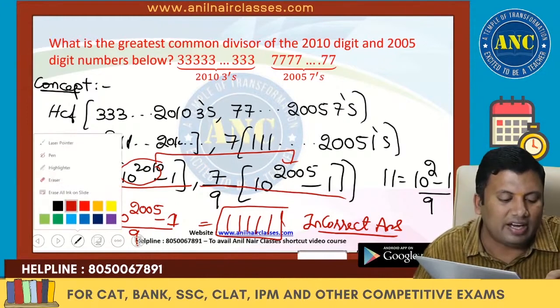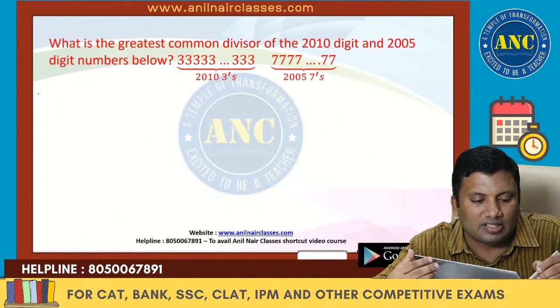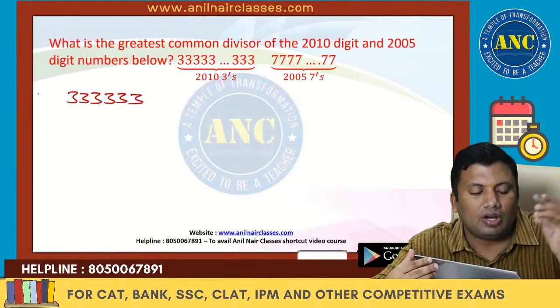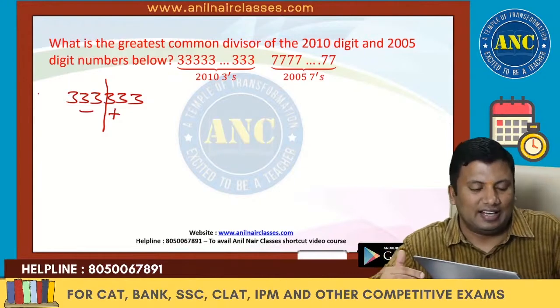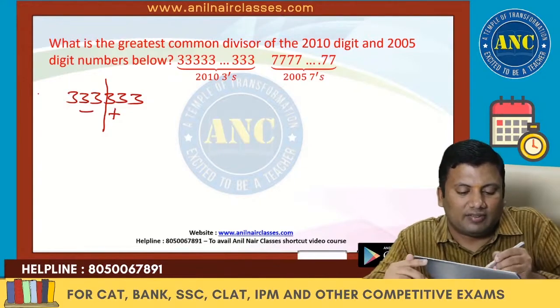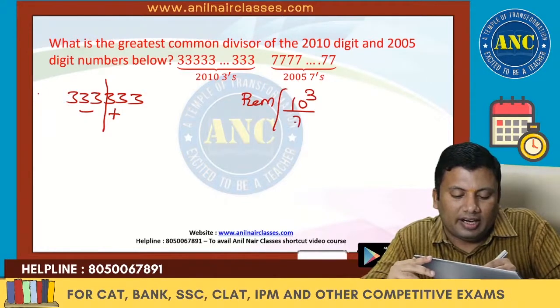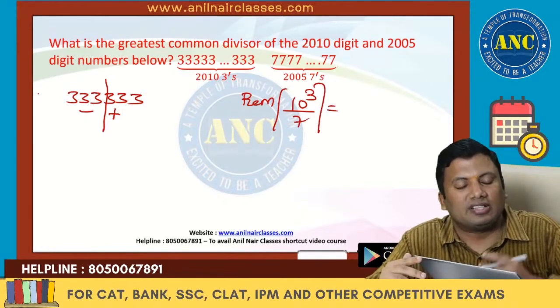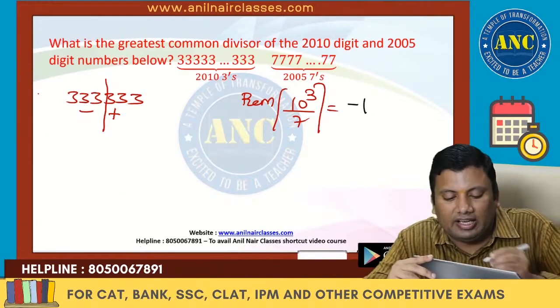5 ones will anyway be a factor, but one observation, see here, always see here sir: if a non-zero digit is written in groups of 6, it is always divisible by 7. Why? Because the remainder of 10 cube divided by 7: 7 ones are 7, 3 cube is 27, 7 fours are 28, minus 1.